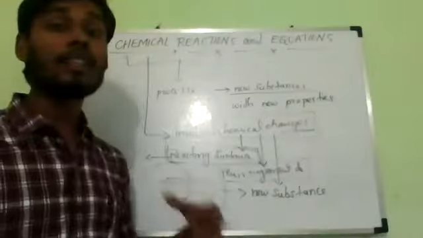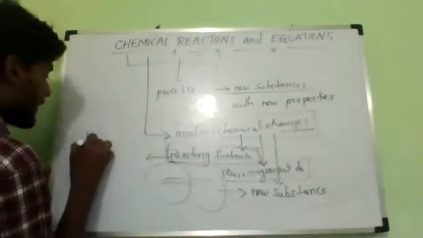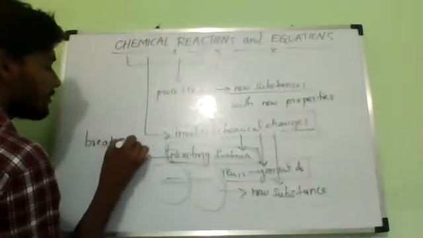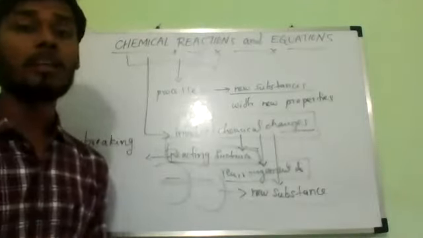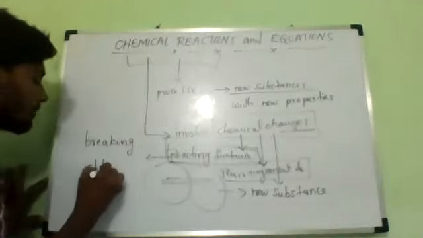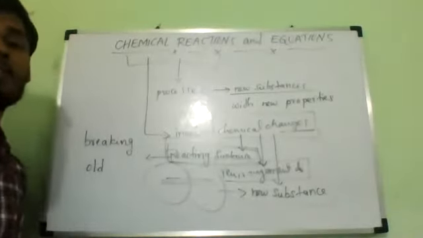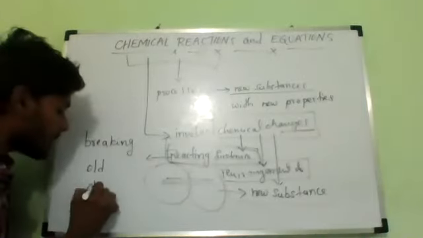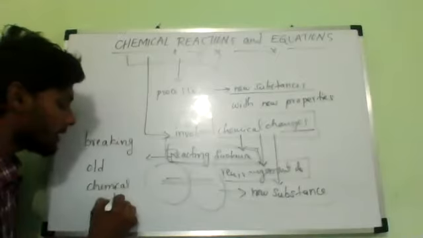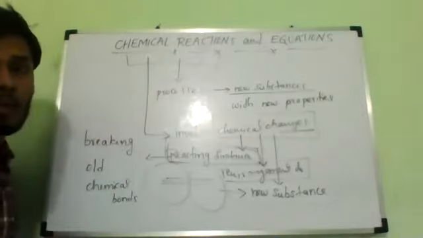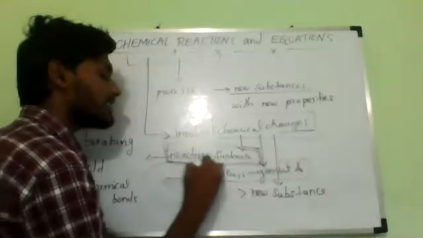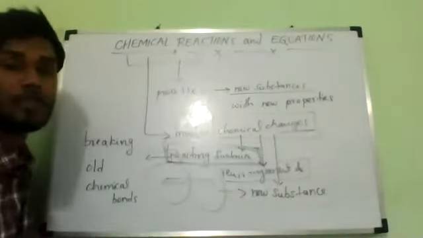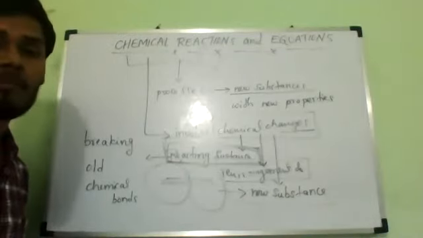So chemical reactions involve breaking of bonds. Whatever bonds are present initially, before the reaction, these bonds will be broken. That is only called old bonds. So chemical reactions involve breaking of old chemical bonds which exist between the atoms of the reacting substances. And then what is going to happen?